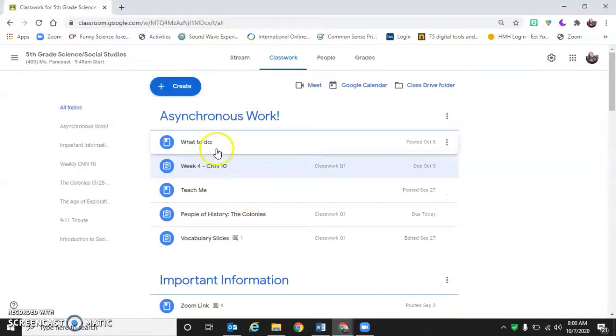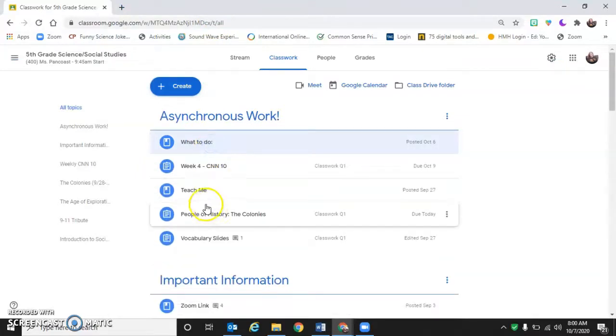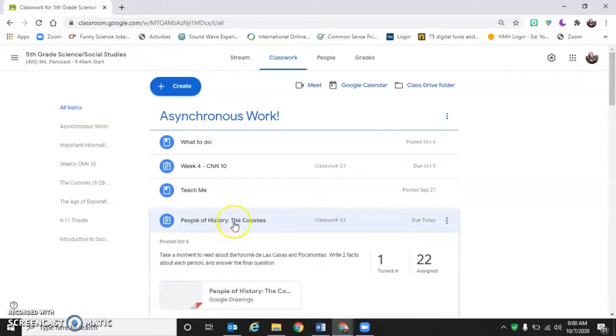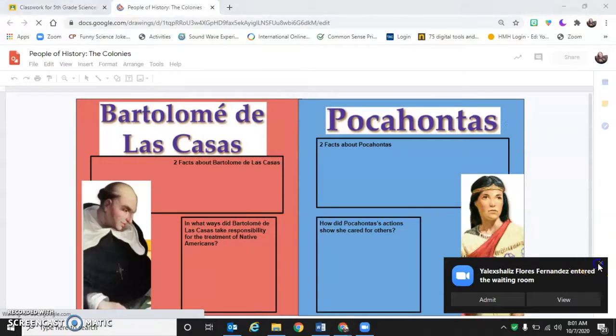Second, what I would like you to do is read slide number 7 and 15 on the Teach Me. So when you click into the Teach Me, there's going to be 2 slides. They're both about people from the era. And then you're going to fill out about Bartolome de las Casas and Pocahontas. You're going to write 2 facts about each person, and you're going to answer the final question that's on theirs.